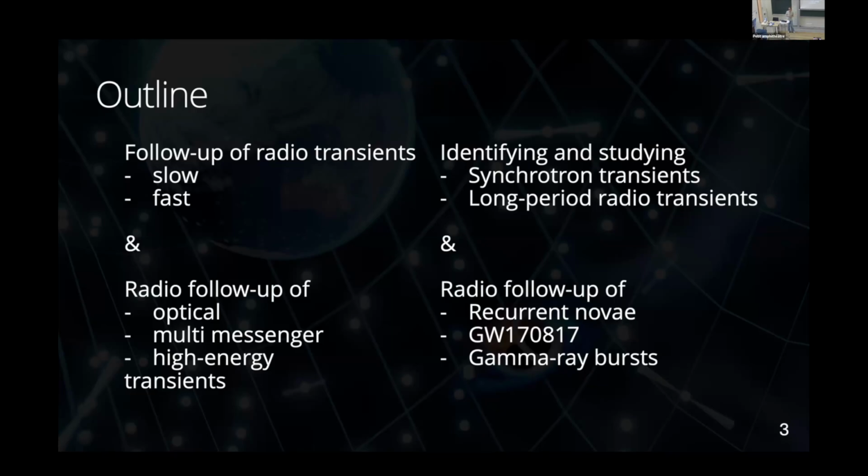And then the radio follow-up of other transients, I want to highlight some specific examples where I think radio has proven very successful to contribute some sort of unique perspective to our understanding of these systems, focusing on recurrent novae, GW170817, because why not, and gamma ray bursts.